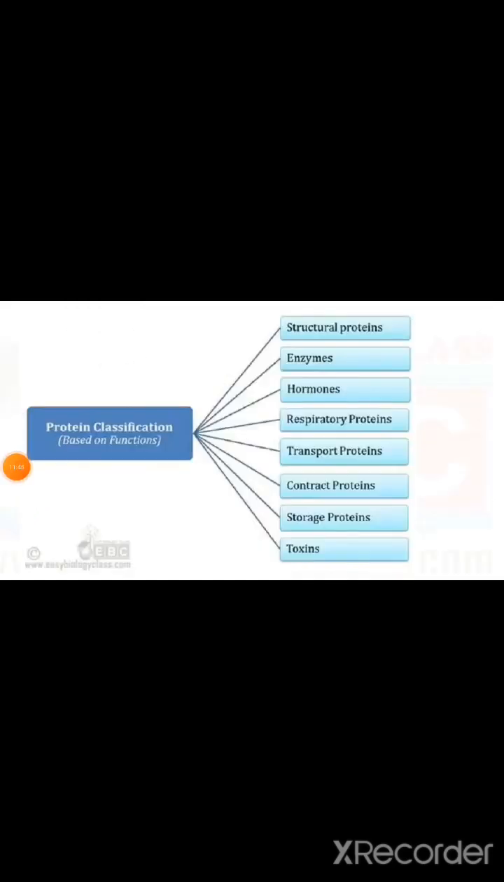Here is the classification of protein based on function. These all are the classes. First one is structural protein. Then second one is enzymes. Then hormones, respiratory proteins, transport proteins, contractile proteins, storage proteins, and toxins. In that, we have now seen structural protein, and the second one is enzyme.